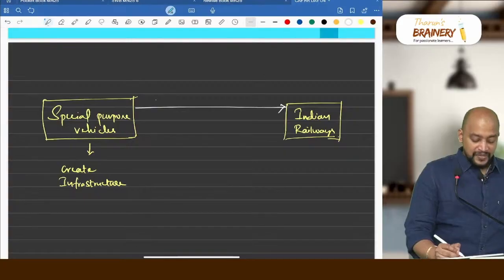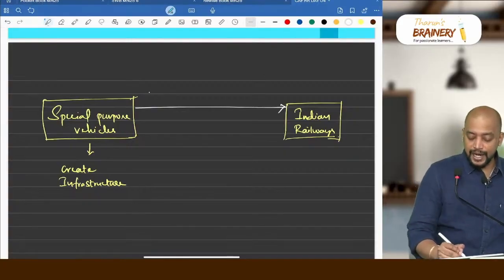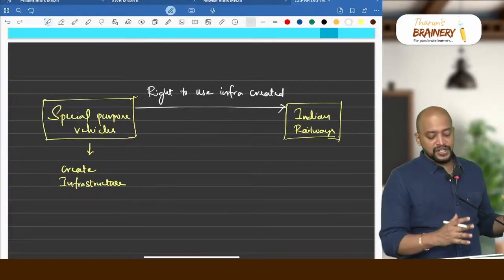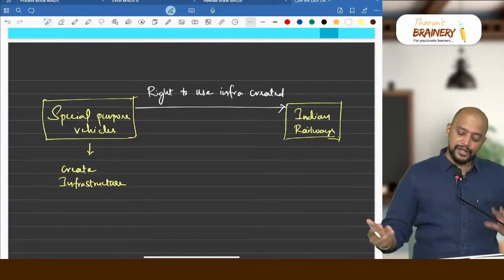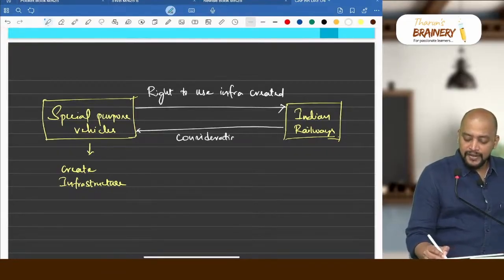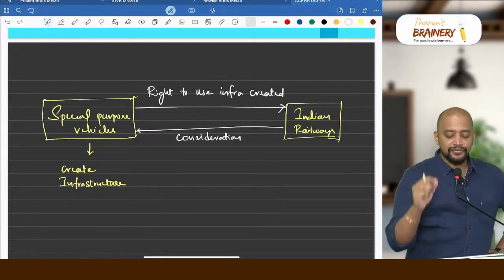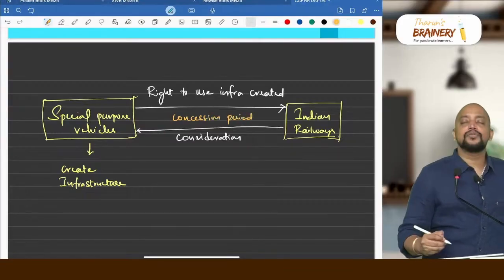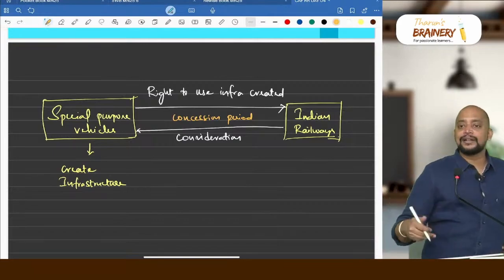So they will be giving the infrastructure for use. Right to use the infra created. Who created the infra? The special purpose vehicles, and that will be given to Indian Railways, for which Indian Railways is required to pay some consideration, and this consideration will be payable for a period of time. That period is known as the concession period. Concession period means they work on a BOT model, build, operate, transfer model.